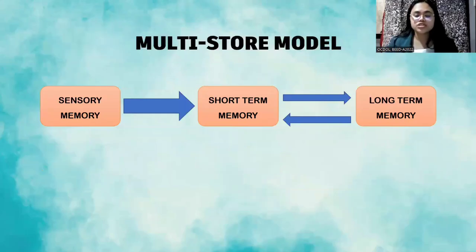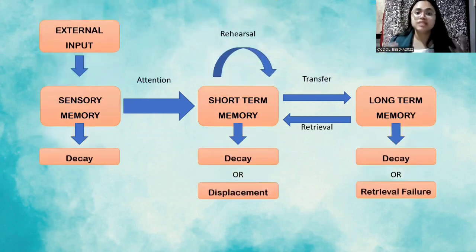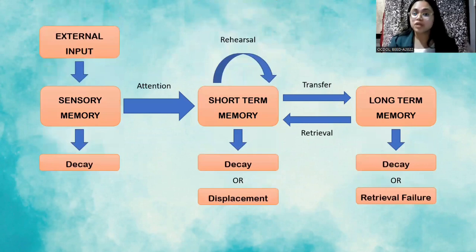The multi-store model is a structural, linear representation of how memories flow and are stored. Though this model is overly simplified, we can see how external information is stored in sensory memory. It might be forgotten, or it could be transferred to short-term memory when it catches the person's attention.